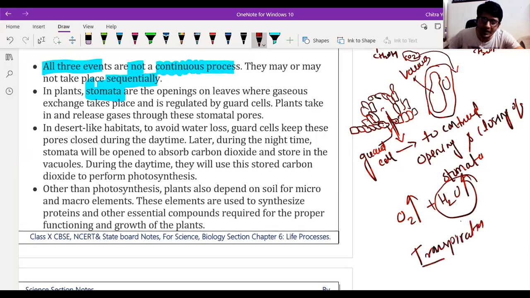So to prevent transpiration, stomata are closed during the daytime, and they open during the night time. Understood? Yes, sir.